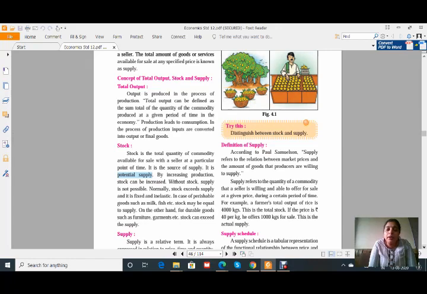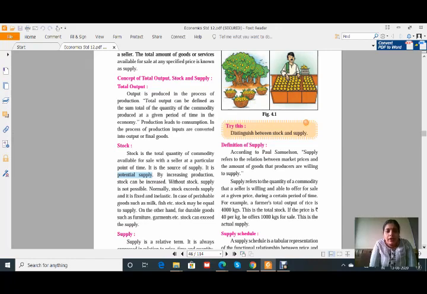That means anytime stock can be increased. Just the example whatever I gave just now, if I continue with that, if my machine has the capacity to produce 10,000 units, in that case, what is my stock? Right now my stock is only 8,000 units, but it can be increased by 2,000 so that I can fully utilize the capacity of the machine, and therefore the stock can be increased, that is 10,000 units, and then only supply is possible. Okay, see, I think here example is given.